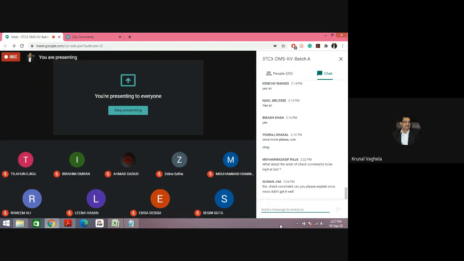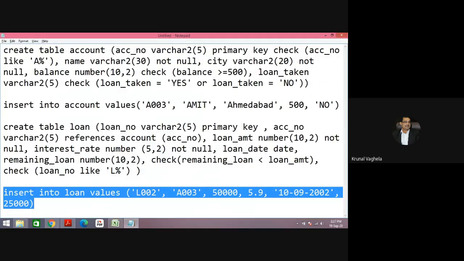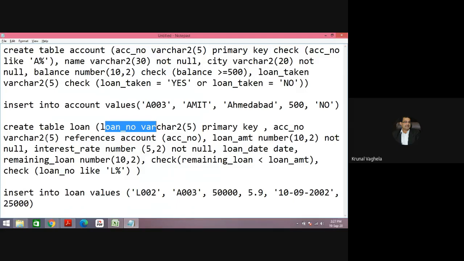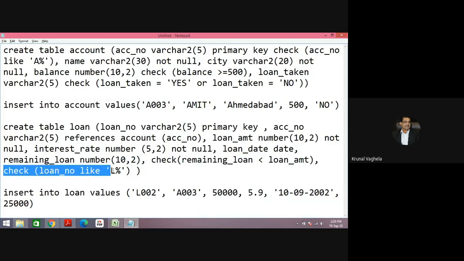The check constraint, can you please explain? See, whenever you are taking a foreign key, like in the loan table, all the check constraints will come at last. Because here, for example, my last column is remaining_loan, so it is over now. And all my check constraints, this is my first check constraint, this is my second, all the check constraints will come at the last when you are taking a foreign key.